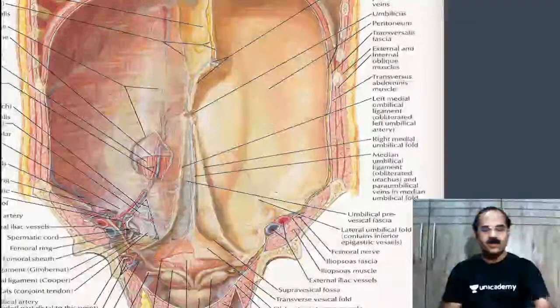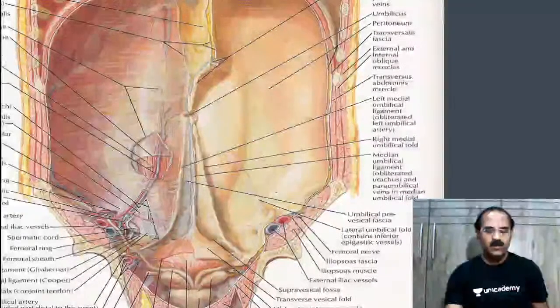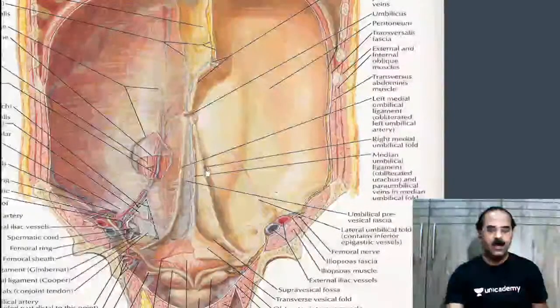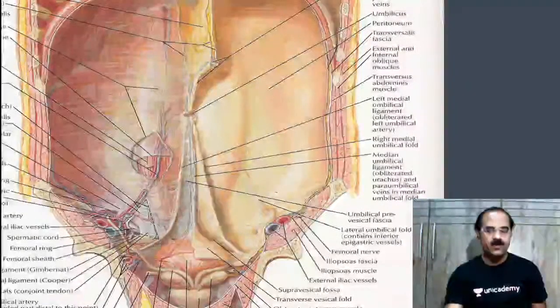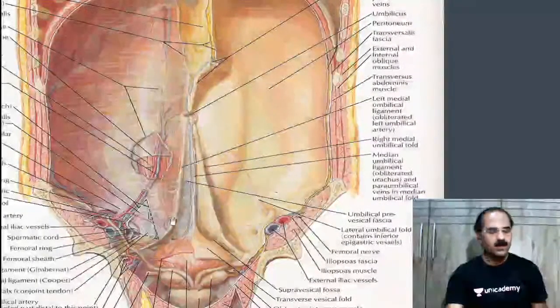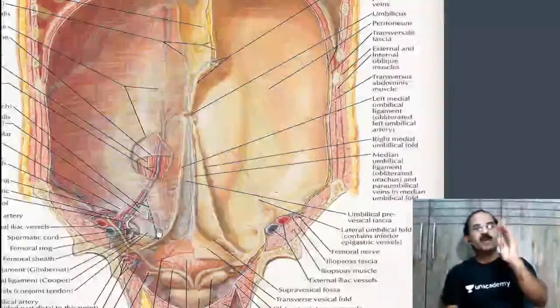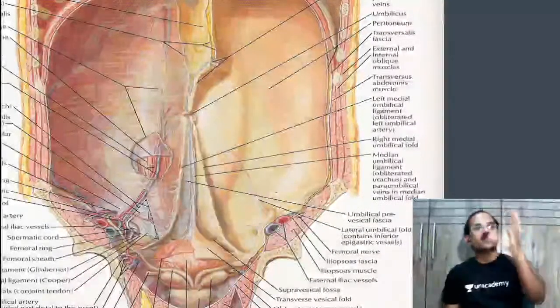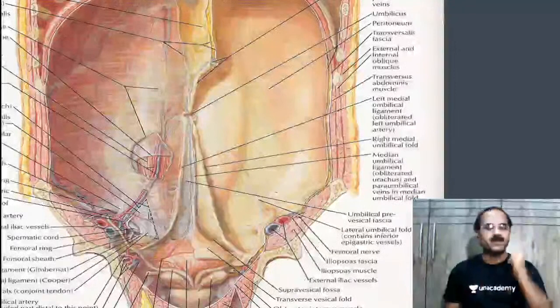After birth, this part of the umbilical artery from the bladder to the umbilicus obliterates, and this is what we call the medial umbilical ligament. So the medial umbilical ligament is the obliterated umbilical artery.